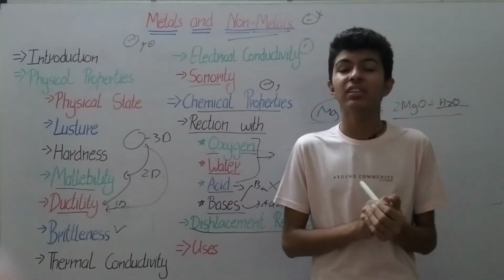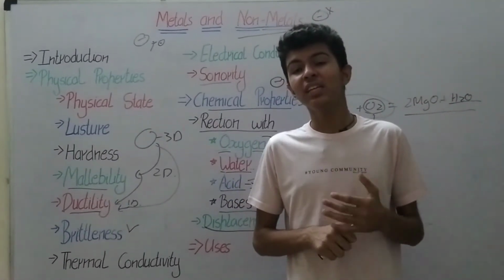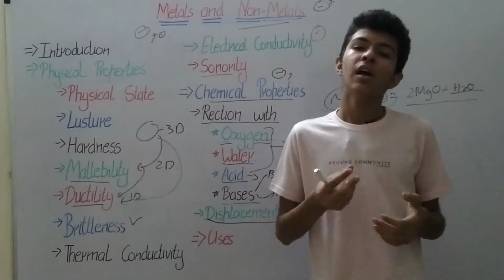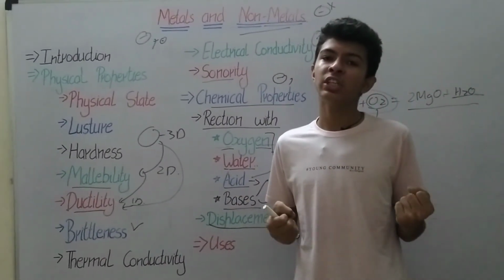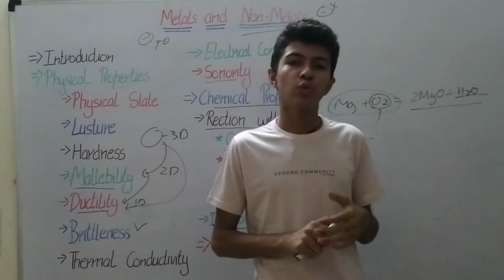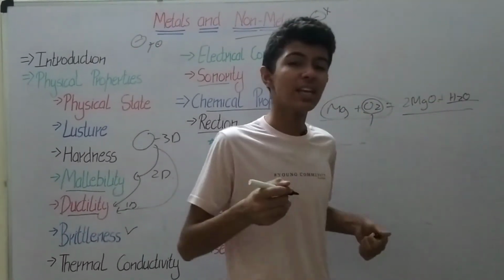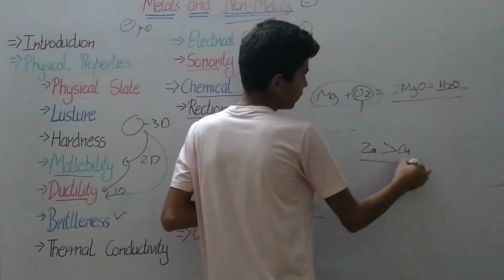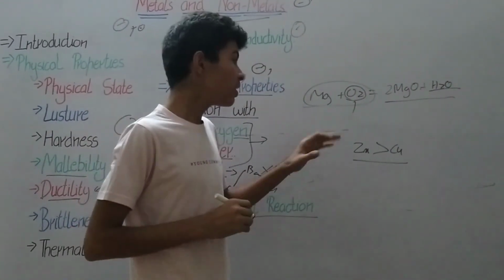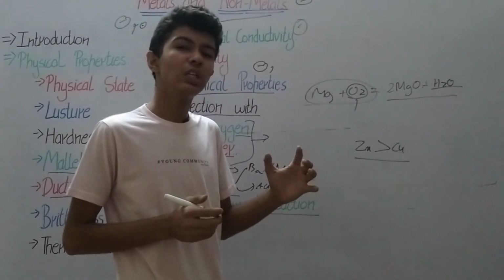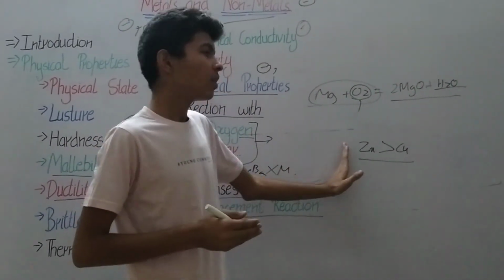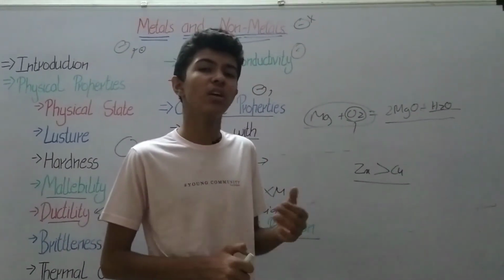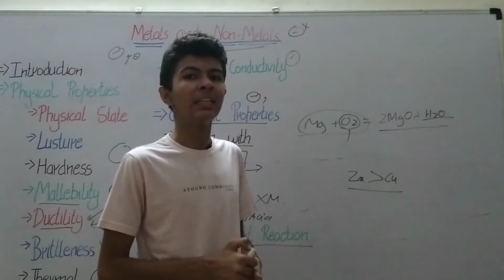But if I drop in zinc, you will notice that the color of the solution starts changing, and there is a brown color deposition at the bottom of the beaker. This is because zinc is more reactive than copper. So zinc displaces the copper from the copper sulfate solution, forming a zinc sulfate solution, and the copper is left at the bottom.